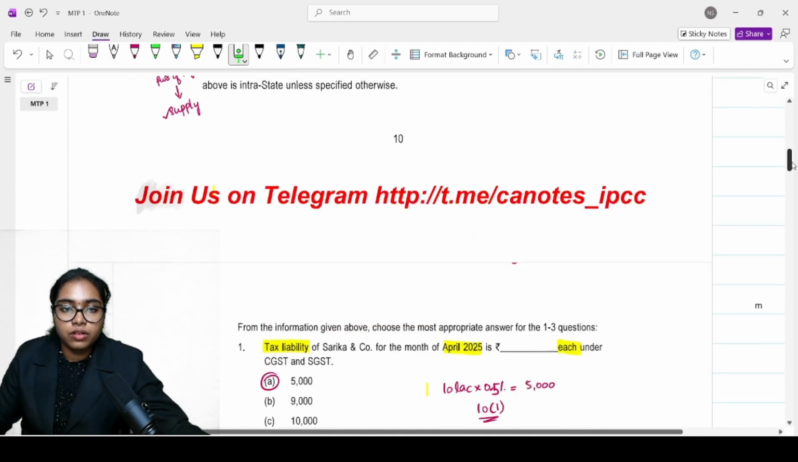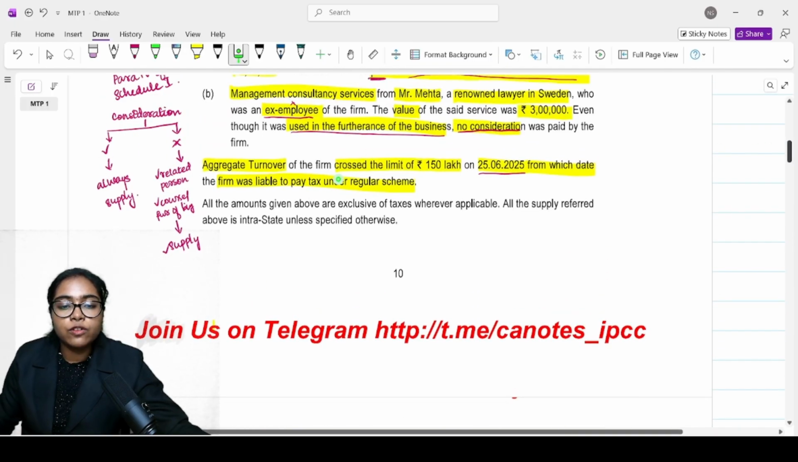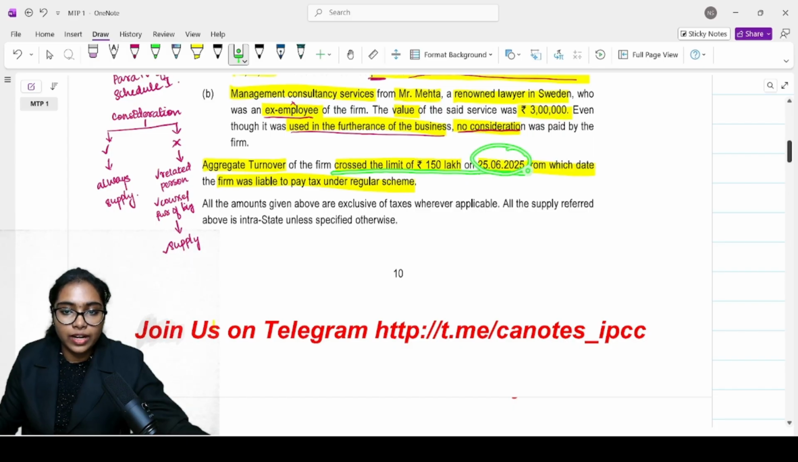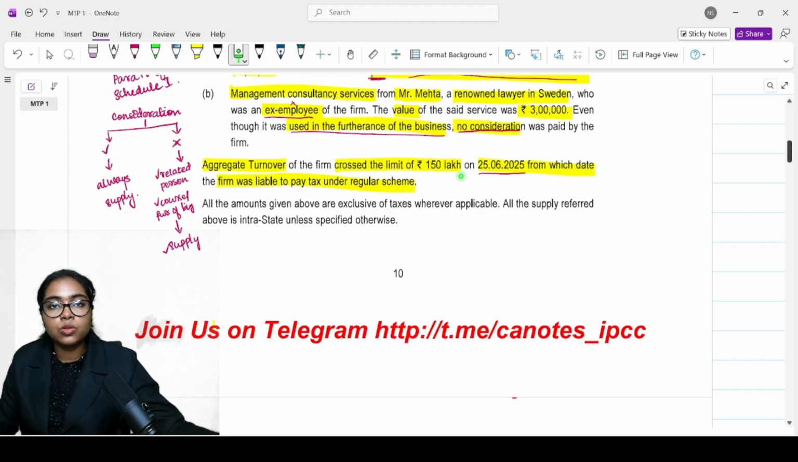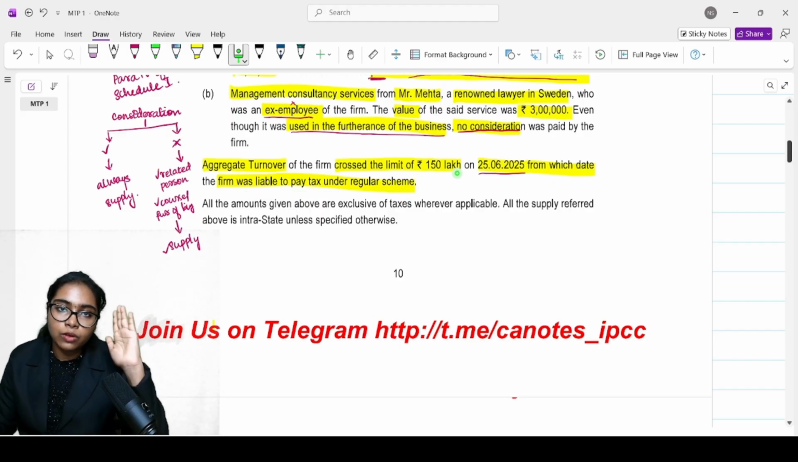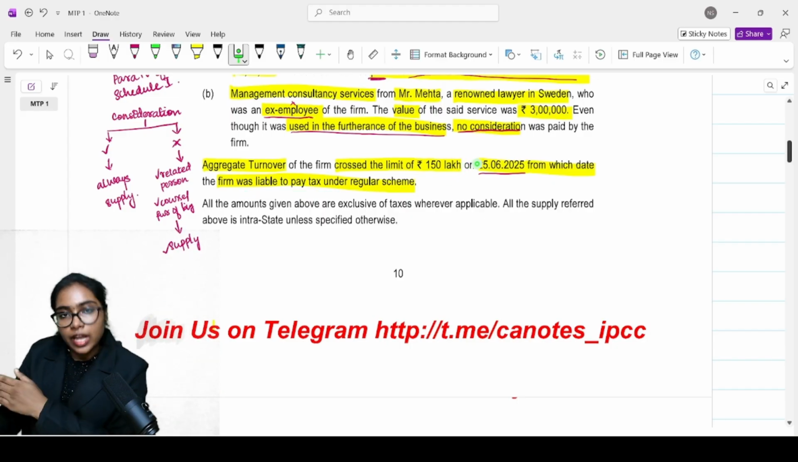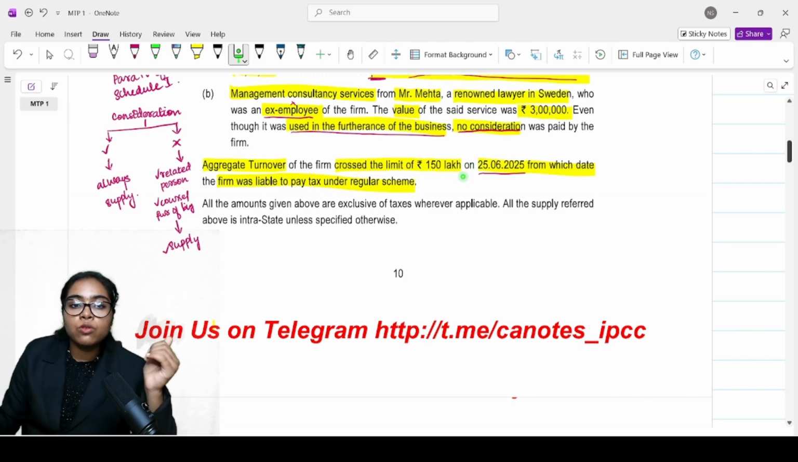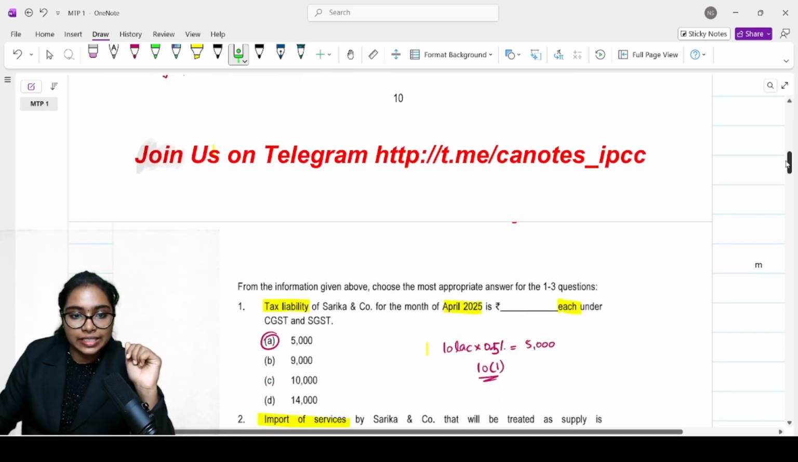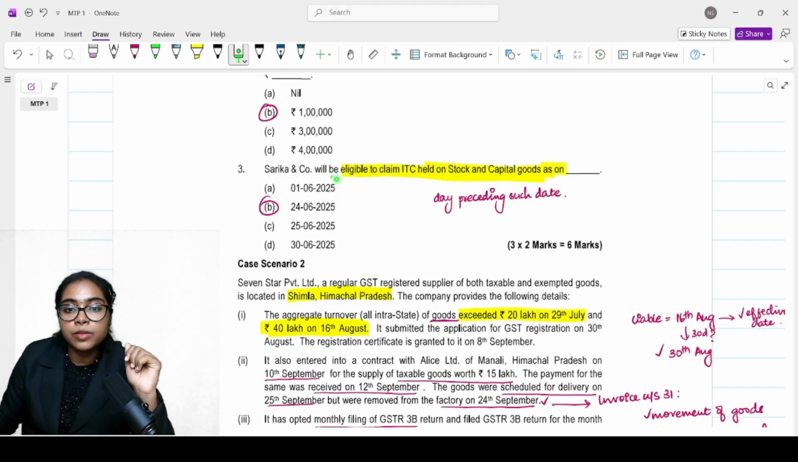Then, third part: the aggregate turnover of the firm crossed the limit of 150 lakh on 25/6/2025, from which date the firm was liable to pay tax under the regular scheme. So they have crossed the threshold limit. Now they're switching from composition scheme to regular scheme. Now you need to consider the ITC. They are eligible to claim ITC held on stock and capital goods.